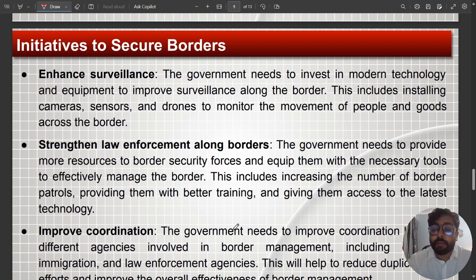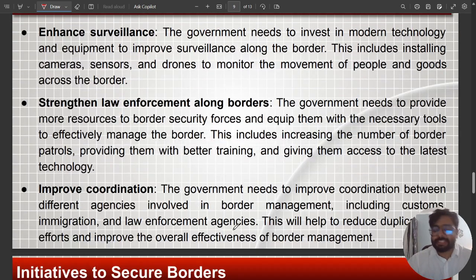Then we have strengthened our law enforcement along the borders. Now we have more human resources, a good number of soldiers deployed in all these hostile areas. It includes patrols, better training, and giving them the latest technology. Not just this, we have increased coordination among all these agencies.